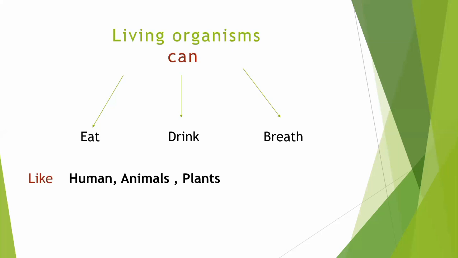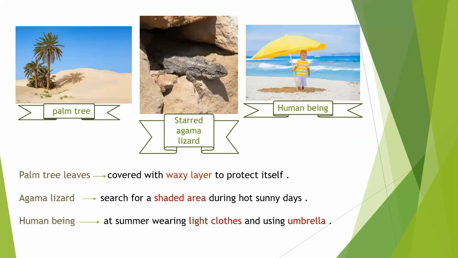Like we humans, we can eat and drink and breathe, so we are living organisms. Also animals can eat, drink, and breathe, so animals are also living organisms. Plants also can eat, drink, and breathe, so plants are living organisms.